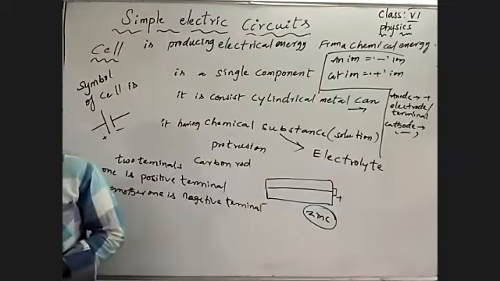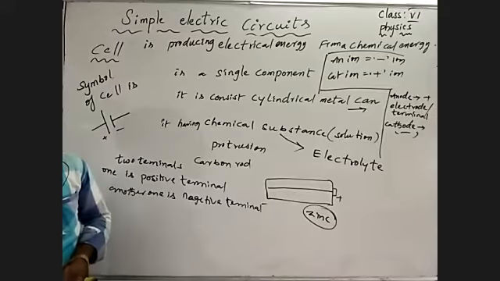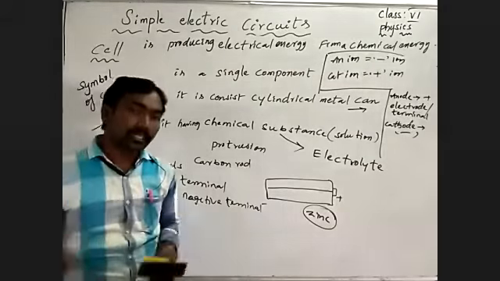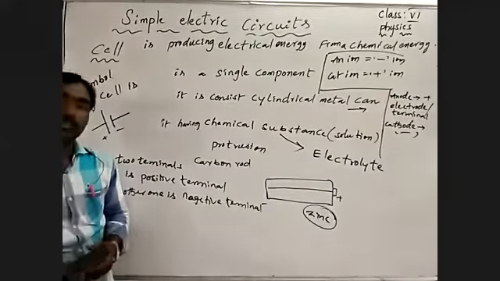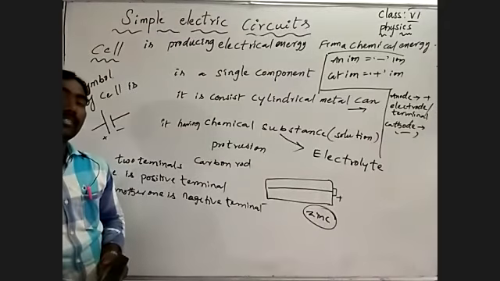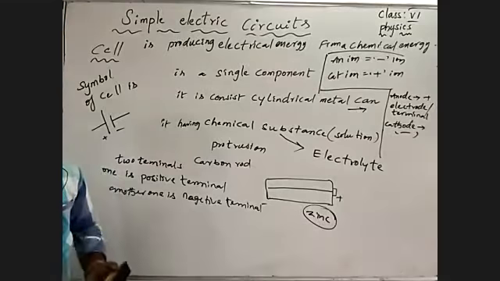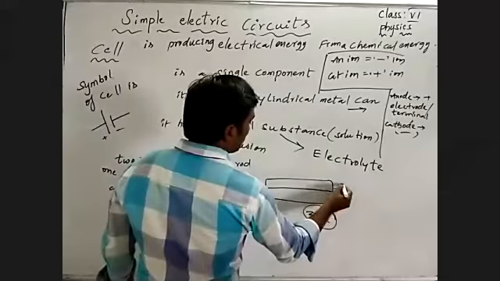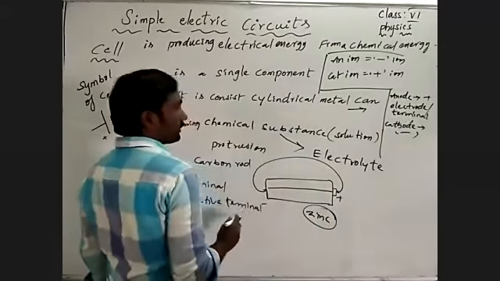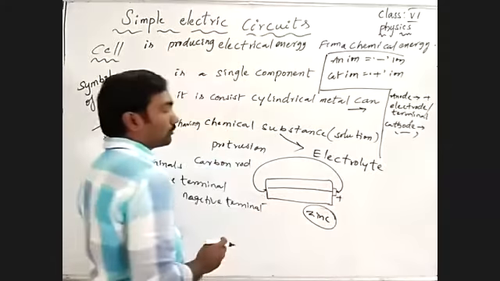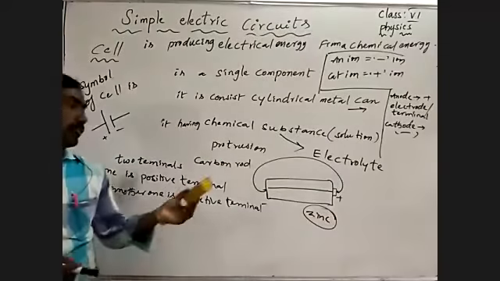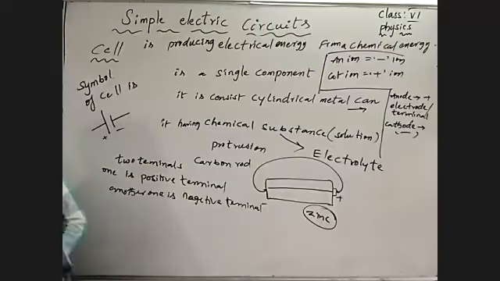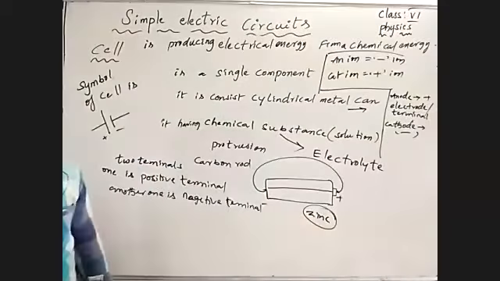The electric energy transfers from the positive terminal to the negative terminal through the wire, so the cell can easily exhaust and finish.